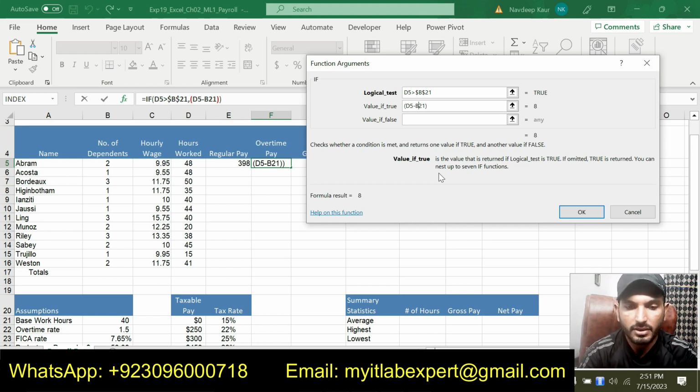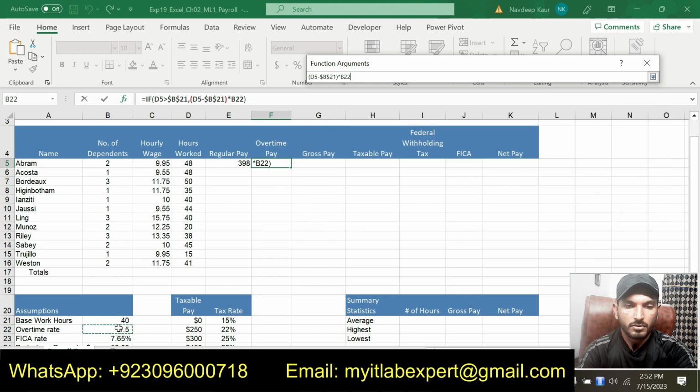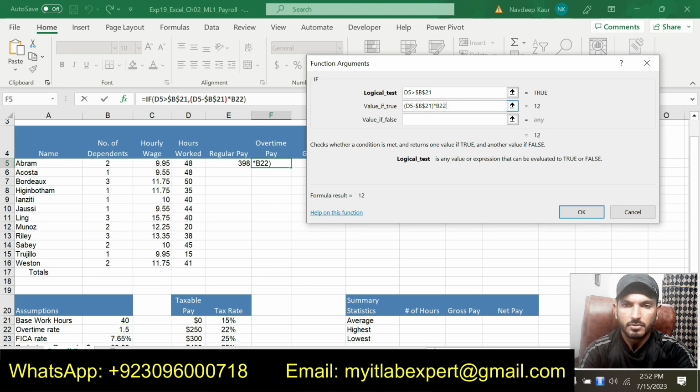So D5 minus this one, and we will multiply this by the overtime rate, this one, and multiply this by hourly wage, otherwise it will be 0.